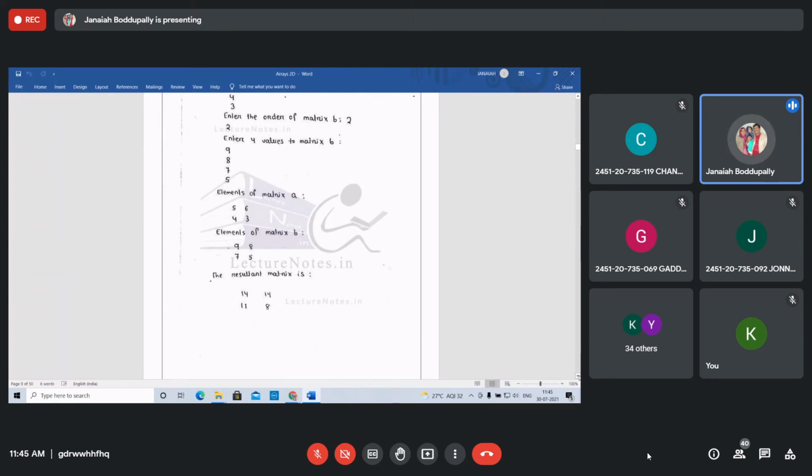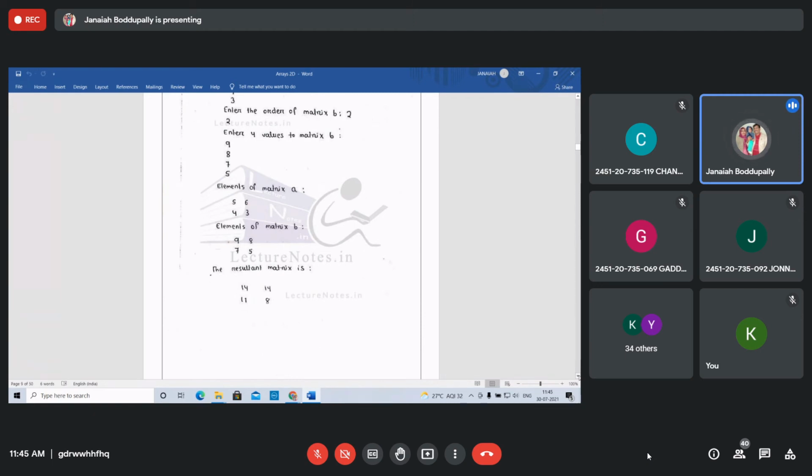The first matrix elements are displayed: 5, 6, 4, 3. The second matrix elements are 9, 8, 7, 5. Adding: 5 plus 9 is 14, 6 plus 8 is 14, 7 plus 4 is 11, 3 plus 5 is 8. That's it. The resultant matrix will be displayed like this.